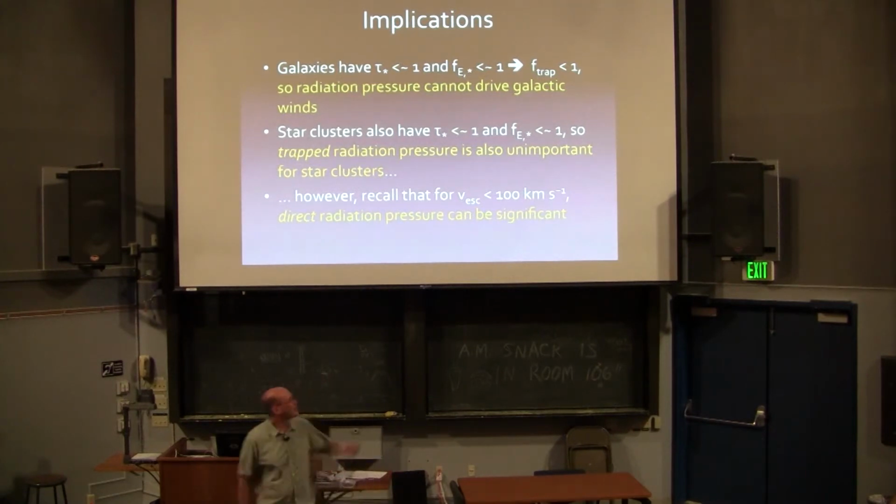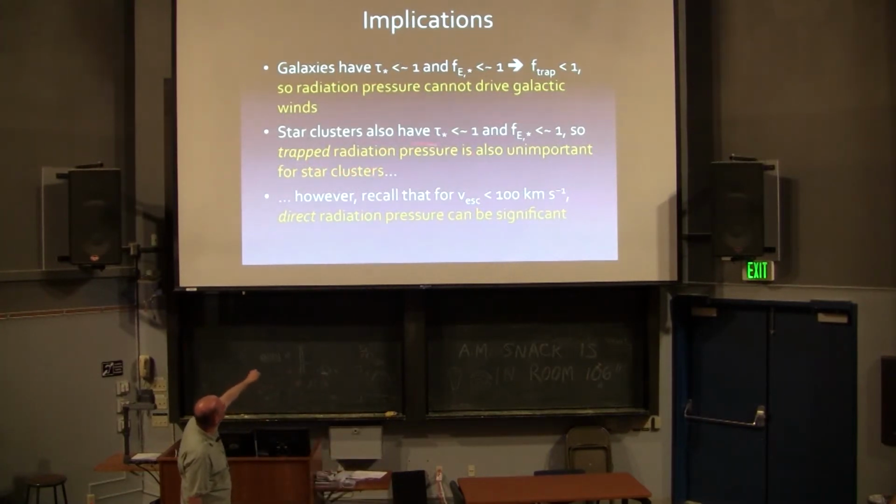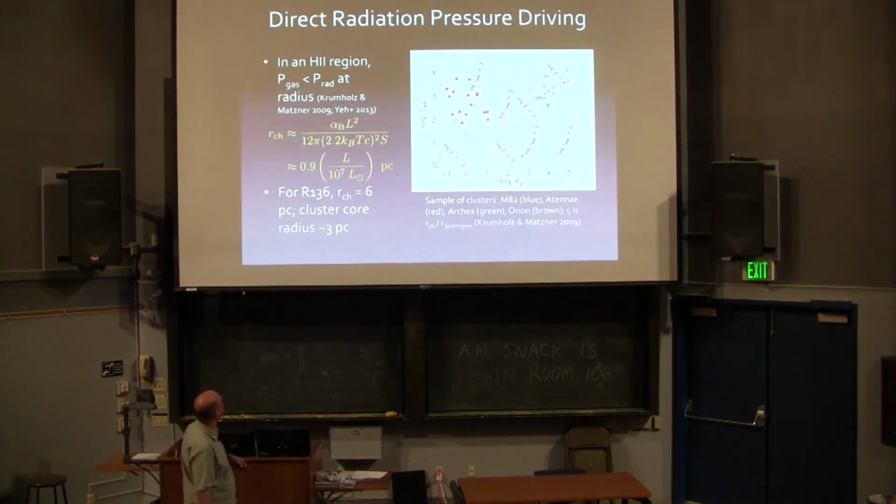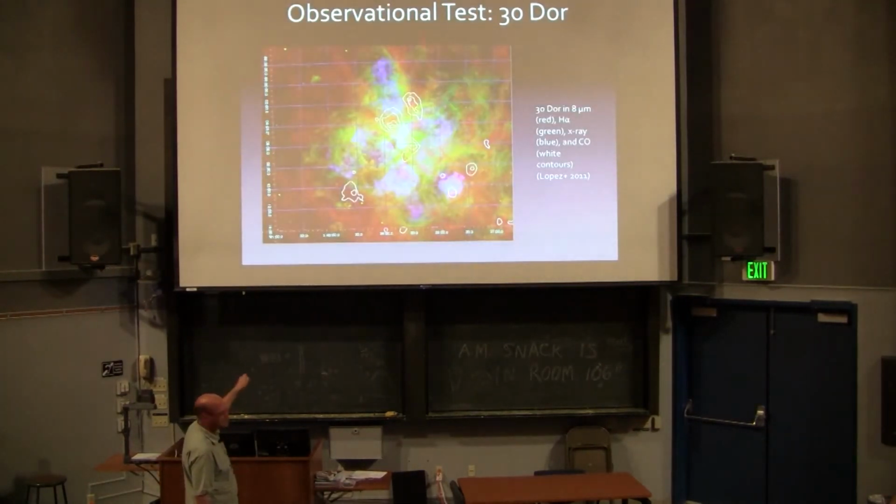Now, it can be important. Trapped radiation pressure is unimportant for star clusters, but direct radiation pressure can be significant because the escape speed is small. And I will end with just a demonstration that that is in fact the case.